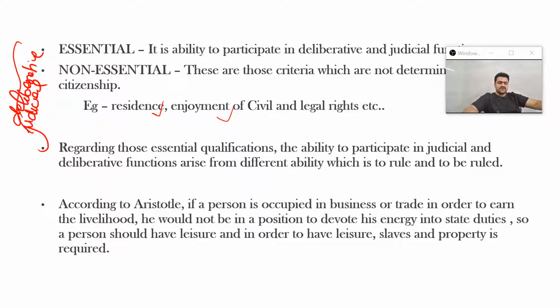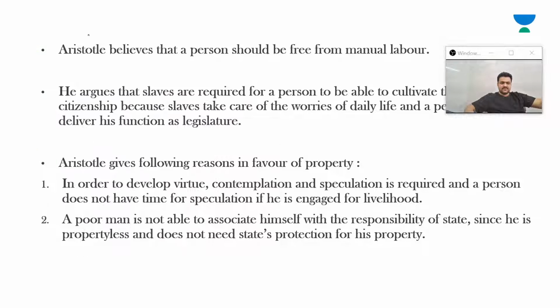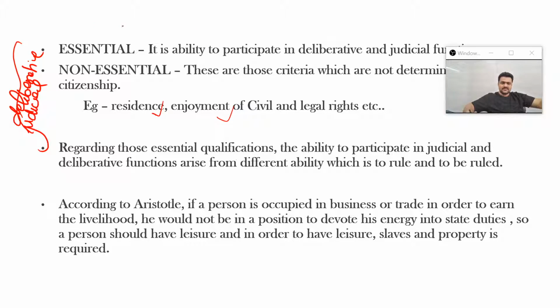Now, what is the meaning of this deliberative and judicial capacity? It means that if anyone has this capacity, they have the ability to rule and to be ruled in turn.